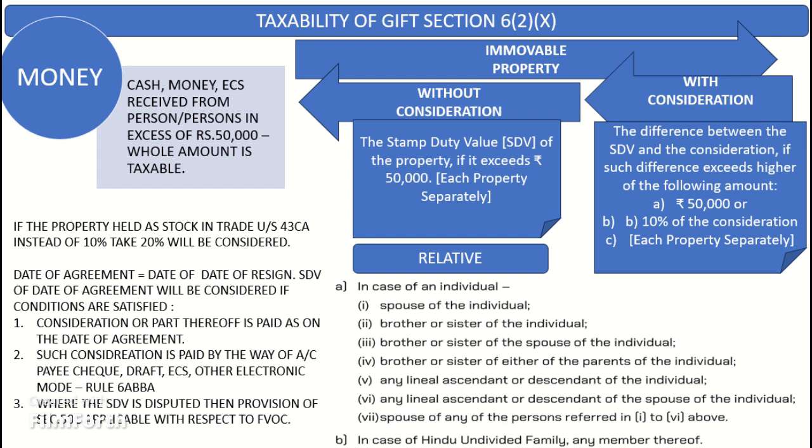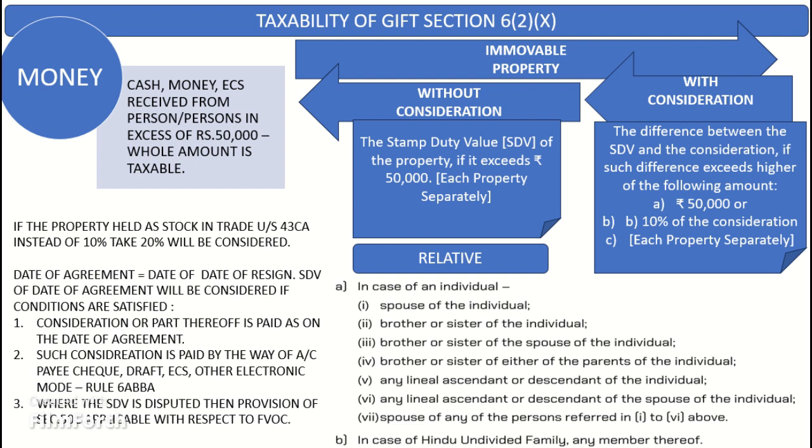The prescribed electronic modes notified are credit card, debit card, net banking, IMPS, RTGS, NEFT, BHIM interface for money, Aadhaar Pay and other electronic modes of payment. Next, it is also an important point to know that if the stamp duty value of an immovable property is disputed by the assessee, the assessing officer may refer the valuation of such property to a valuation officer. If such value is less than the stamp duty value, the same would be taken for determining the value of such property for computation of income under this head in the hands of the buyer.